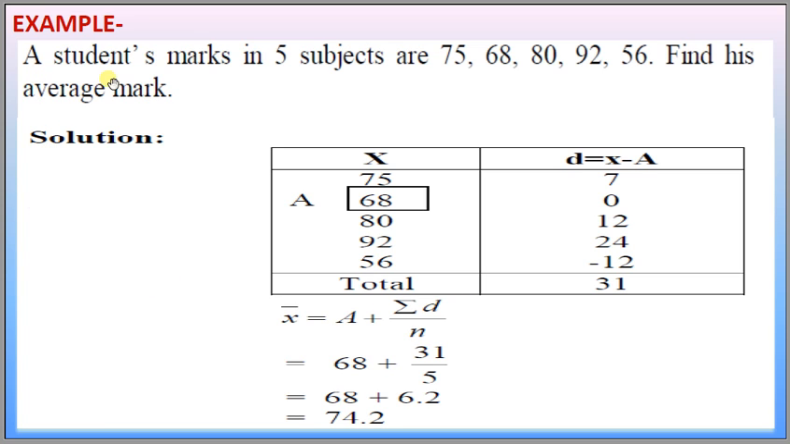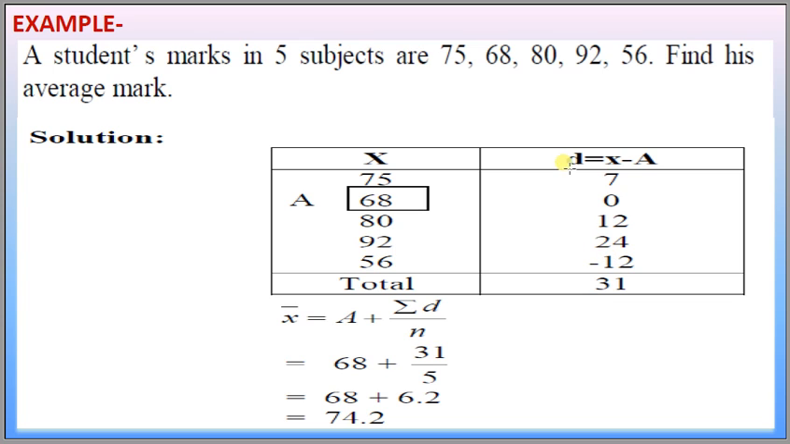Let us take an example. A student's marks in 5 subjects are 75, 68, 80, 92, 56. Find his average marks. Here the marks are denoted as x: 75, 68, 80, 92 and 56, and d is the deviation from each xi value, taking the assumed mean a as 68. 75 minus 68 is 7, 68 minus 68 is 0, 80 minus 68 is 12, 92 minus 68 is 24, and 56 minus 68 is minus 12.